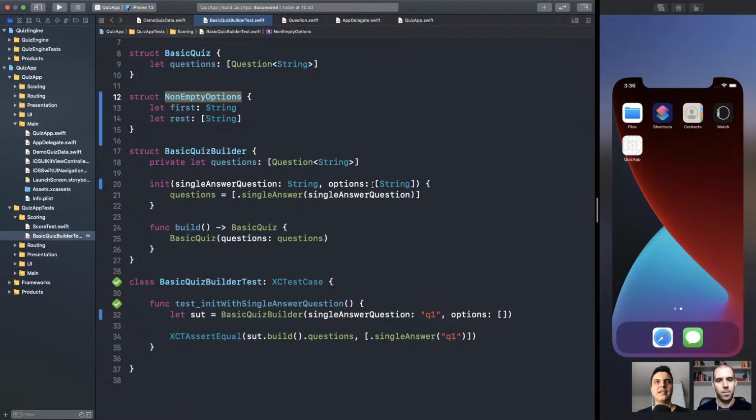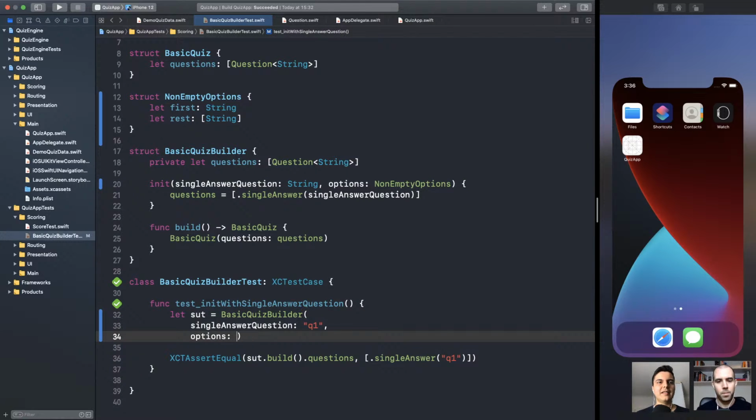And now if we define this type here, NonEmptyOptions, you need to pass some options, at least one. So here you can say option 1, rest, I don't know, option 2, 3, and so on. Okay. Make sense? Yeah, that's nice. But the rest can be empty. Doesn't matter. Exactly. As long as you have the first one. So this way we can avoid throwing or returning nil in this case. You cannot compile if you don't provide at least one option.